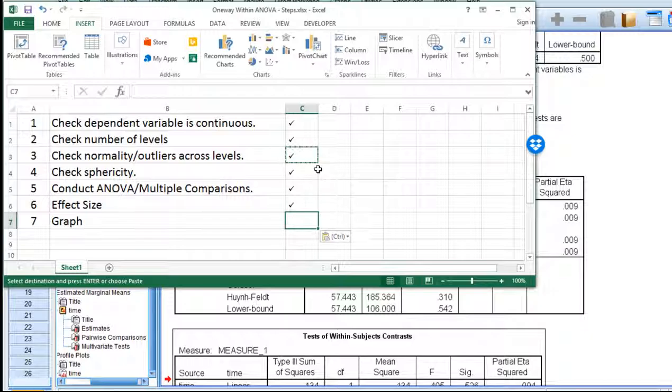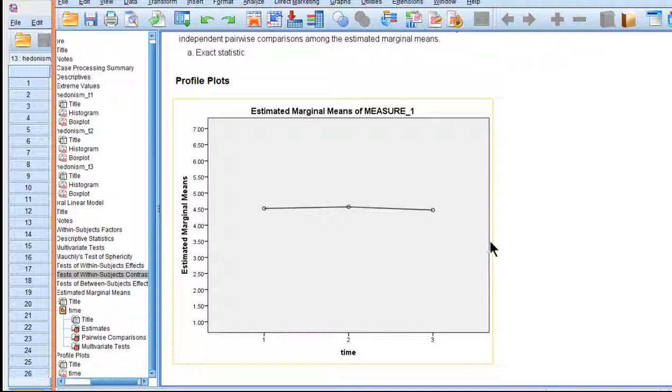And I've shown you a graph, and importantly, I adjusted the graph so that it would be reflective of what is actually going on, rather than making a really narrow band and accentuating some kind of small difference and making it look like something big. That would be inappropriate. So that is the solution to the practice question about hedonism across time.